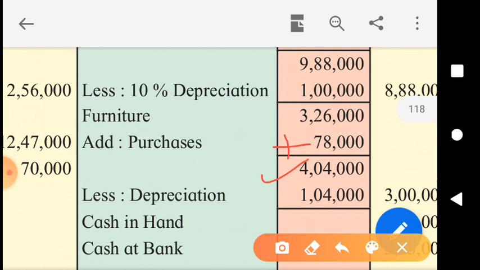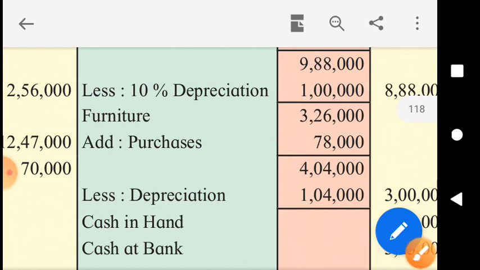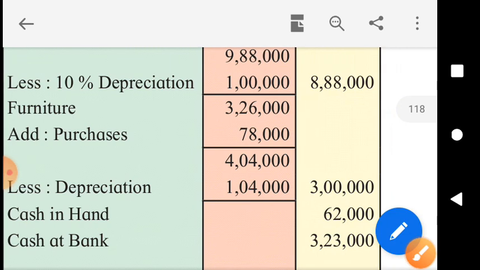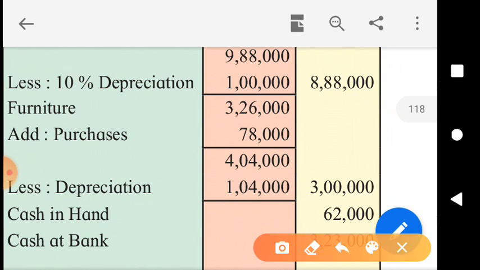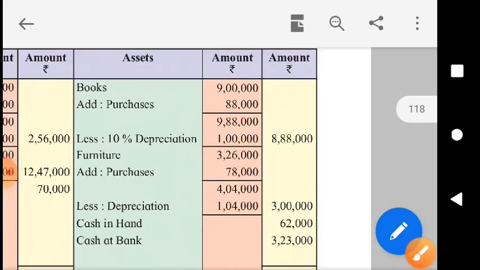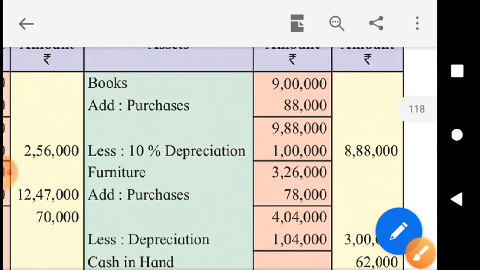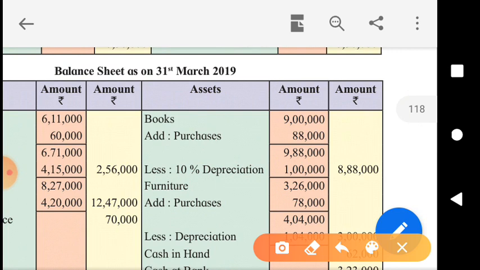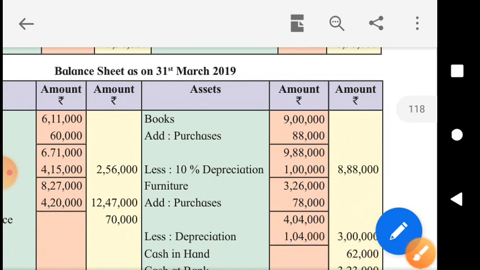But the mood of the problem is different. The illustration says that the closing furniture must not be at 4,04,000, but it must be at 3 lakh. The closing balance of furniture, meaning on 31st March 2019, the furniture must be shown at 3 lakh.